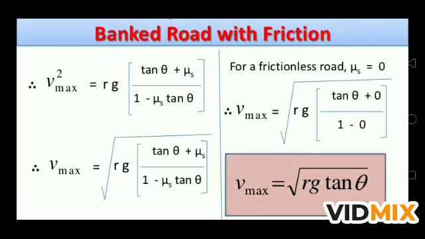So you put all these values from your numerical given and you will get the maximum velocity with friction on the banked road. Now if the road is frictionless, you keep mu s equal to 0. So the relation will be rg times tan theta plus 0 upon 1 minus 0, or we can say v maximum is equal to under root rg tan theta. This is the maximum velocity when we are not considering friction between the road and tire, and the maximum velocity when we are considering friction is v maximum equal to under root rg tan theta plus mu s upon 1 minus mu s tan theta.